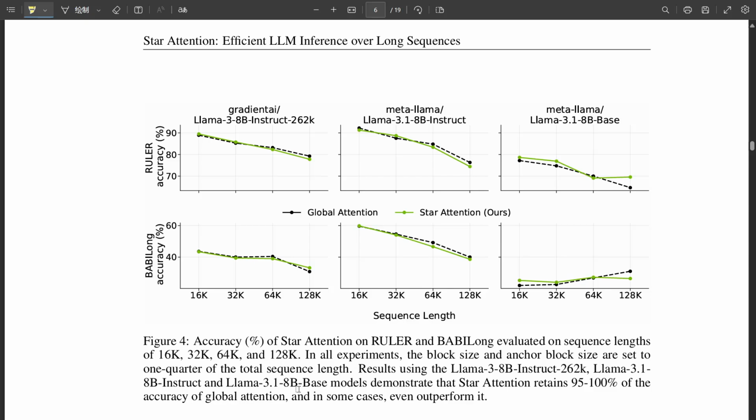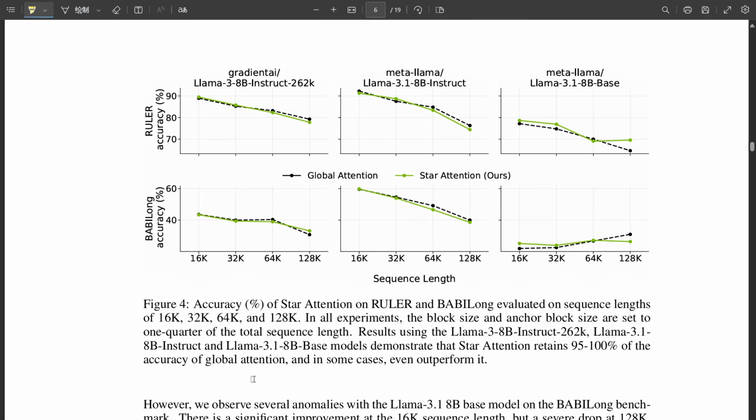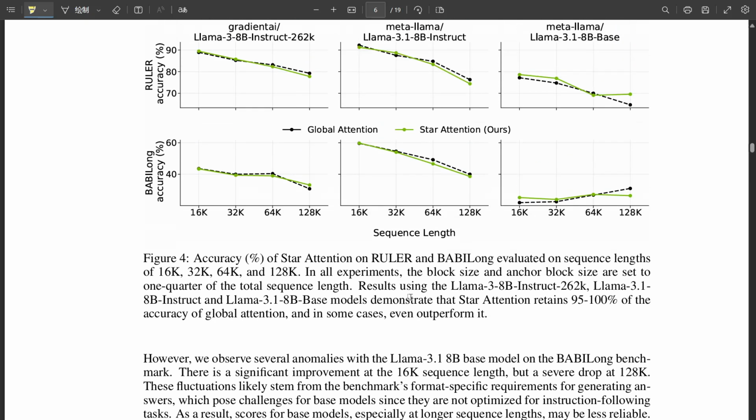Exactly. By testing different variations of the anchor block, for instance, they were able to gain a deeper understanding of its role and why its content is so critical for accurate processing. Speaking of the anchor block, the paper mentioned this intriguing finding that it needs to be the same size as the other context blocks for optimal results. Any insights into why that might be? It's a question that still has the researchers puzzled. It seems like the anchor block plays a more complex role than simply managing those attention sinks. There's more to uncover there, and further research into its function could lead to even more efficient and accurate long-context LLMs. It's exciting to think that there's still so much to discover and improve upon, even with these groundbreaking advancements.